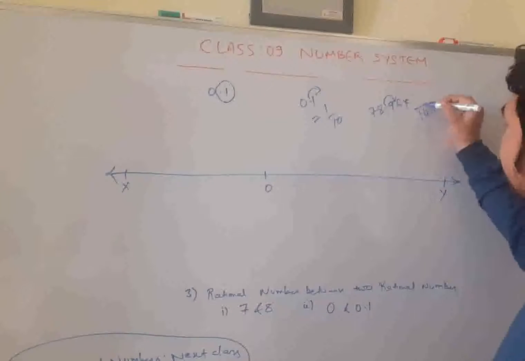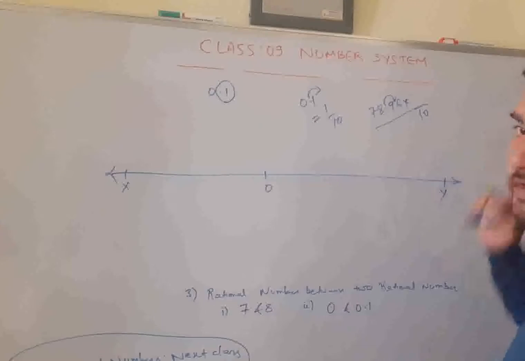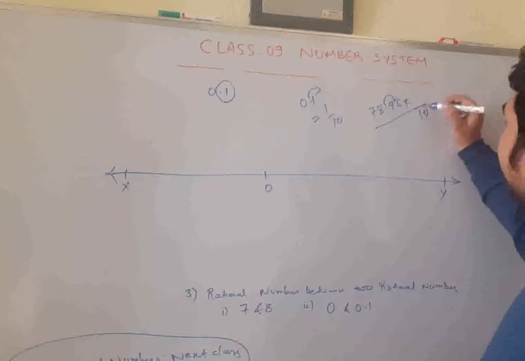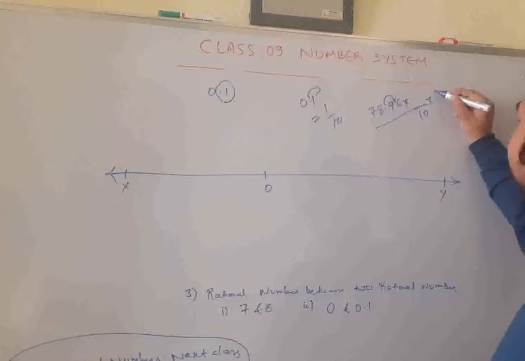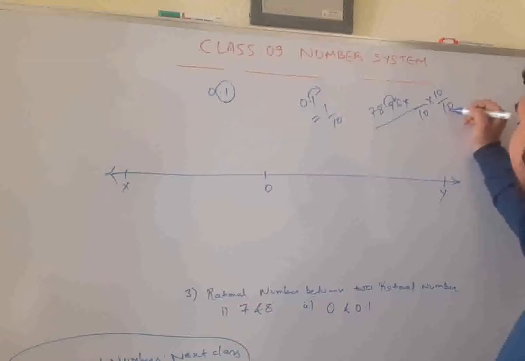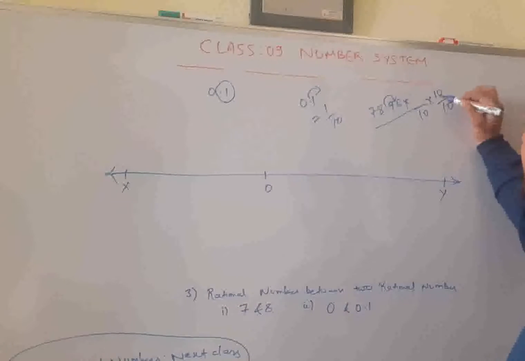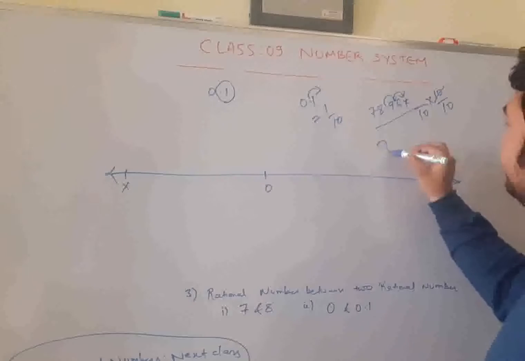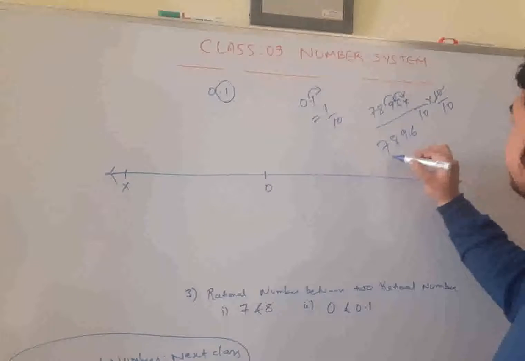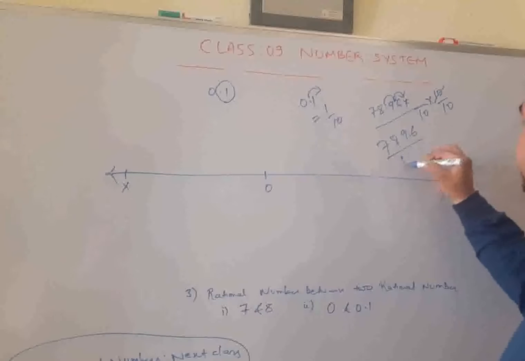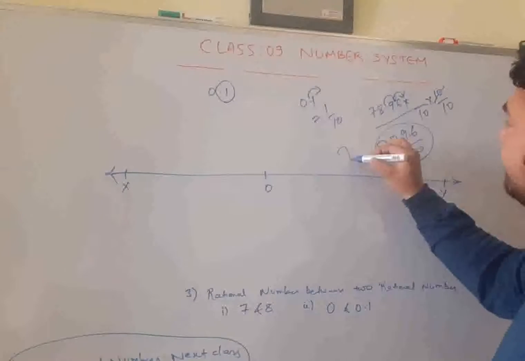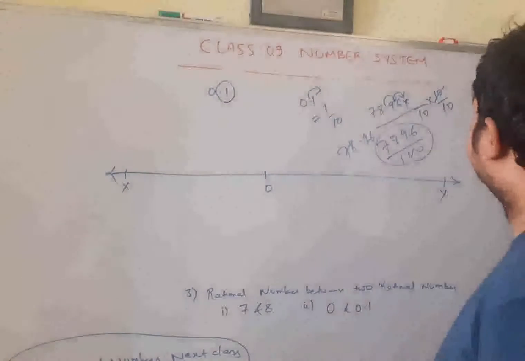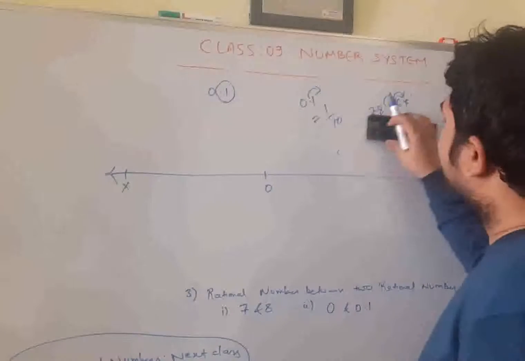So the upper 10 is consumed. What you have is only the denominator part of that 10. Again you have to move it further. Again multiply by 10, divide by 10. This will remain as it is. This will get consumed in moving the decimal. So what you get is 7896 divided by 100. This is the same as 78.96. So you have your concept ready. In mathematics, your concept must be clear.